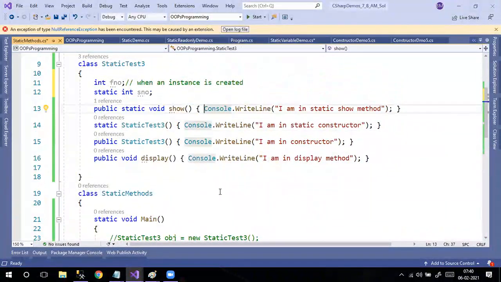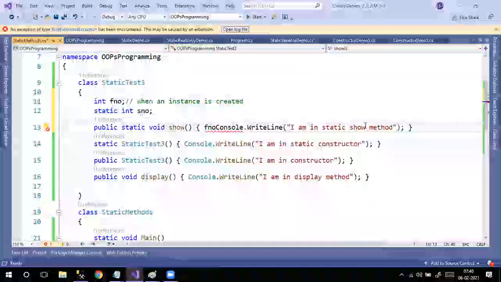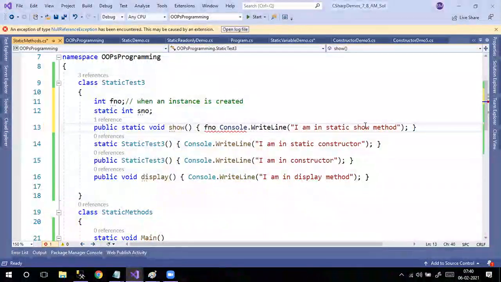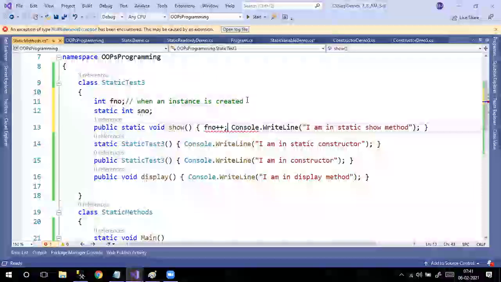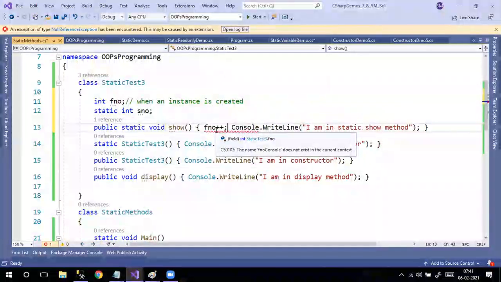In this, if I'm able to access this first number, first of all, in your main program, you didn't create any instance. If you are not creating an instance, then how will memory be created for this variable? It won't be created, right? If it won't be created, how can you access that variable here? If some memory is there, then you can write something. But if memory itself is not created, then how can you access that variable?